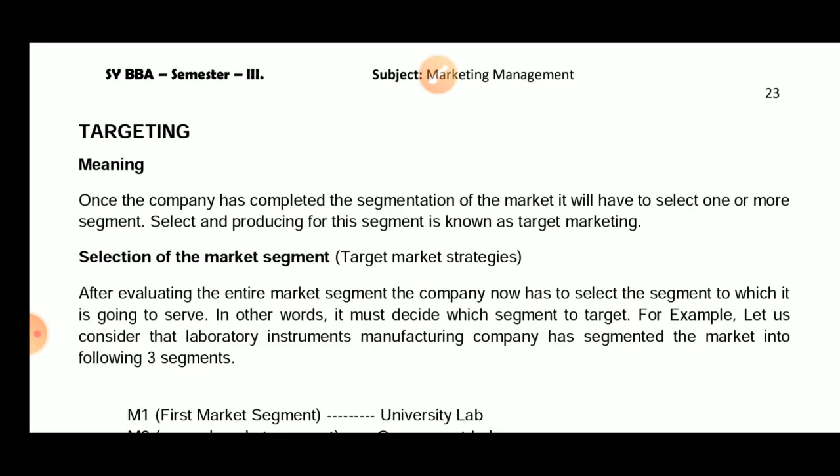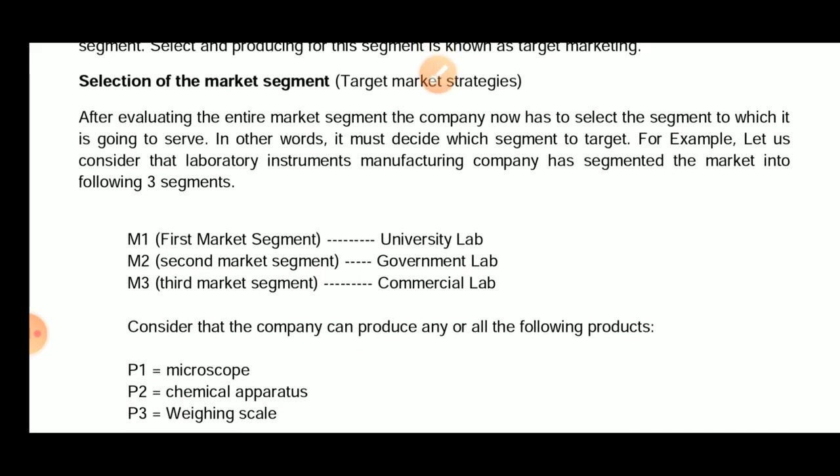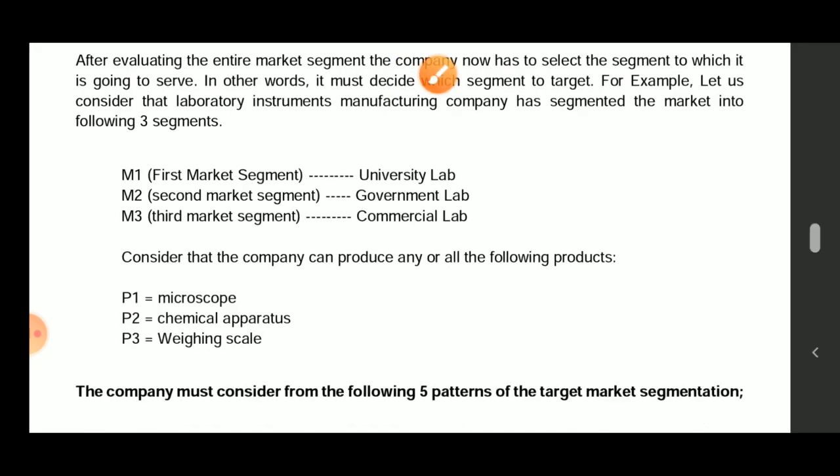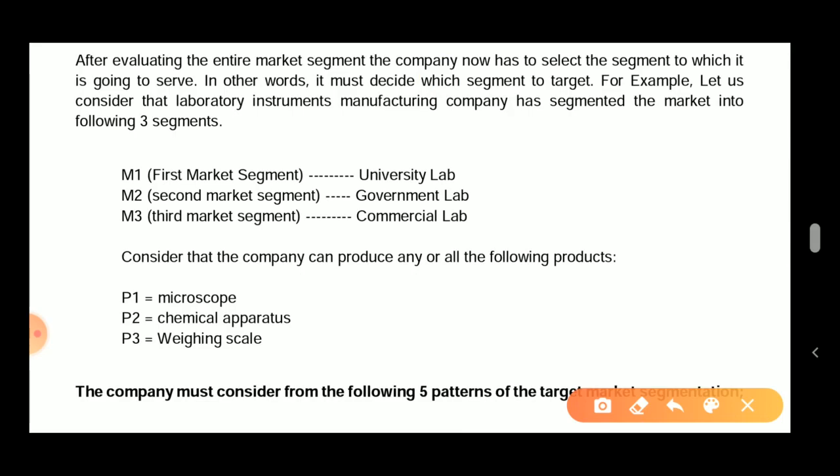In this entire topic, we'll be considering one example, of a company that manufactures laboratory instruments. What kind of market are they targeting? Let's understand this. They are manufacturing three types of products: P1 is the microscope, P2 is the chemical apparatus, and P3 is the weighing scale. They are targeting basically three markets.